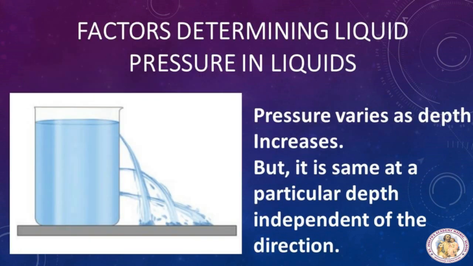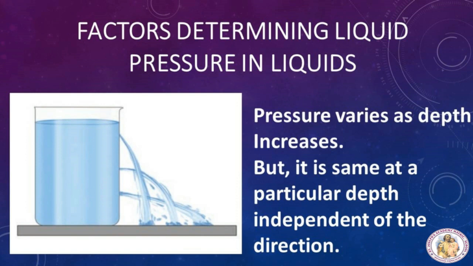Now, factors determining liquid pressure in liquids. Pressure exerted by a liquid at a point is determined by depth, denoted as h; density of the liquid, denoted as rho; and acceleration due to gravity, denoted as g.